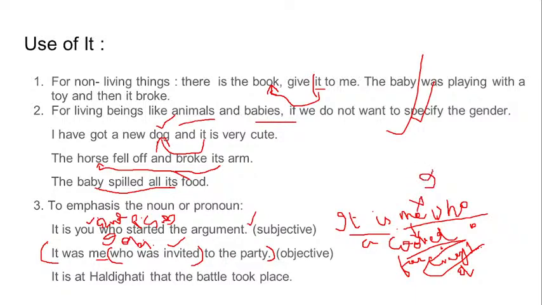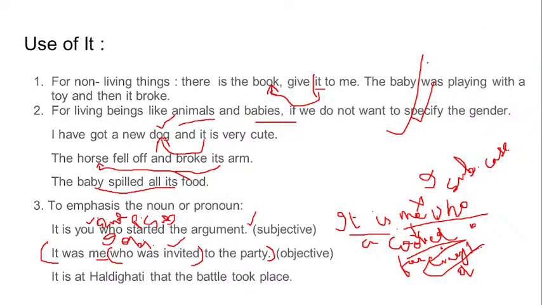It will be I. It is I who cooked for everyone. Because we need it in the subjective case. We need a subjective case for who does the action, the doer of the action. Who is the doer? I am the doer of the action. Cooked for everyone. Who cooked? But here it is written who was invited. So I am at the receiving end. I am the receiver of the action. That is why objective case.